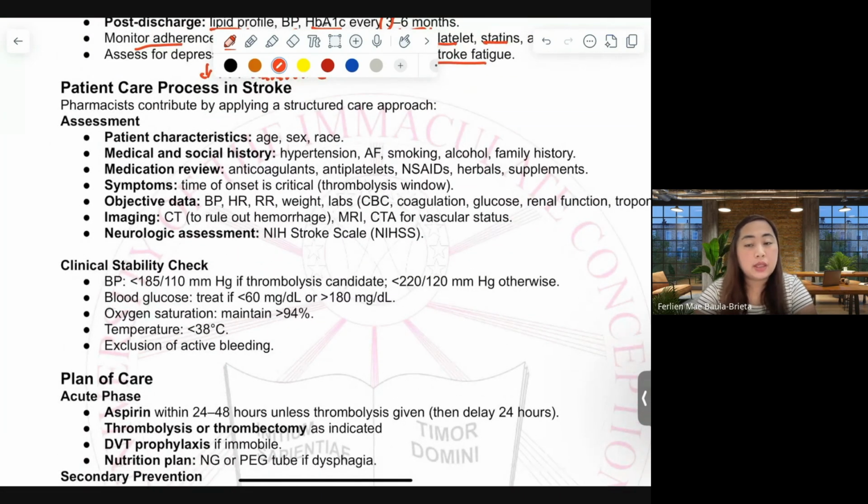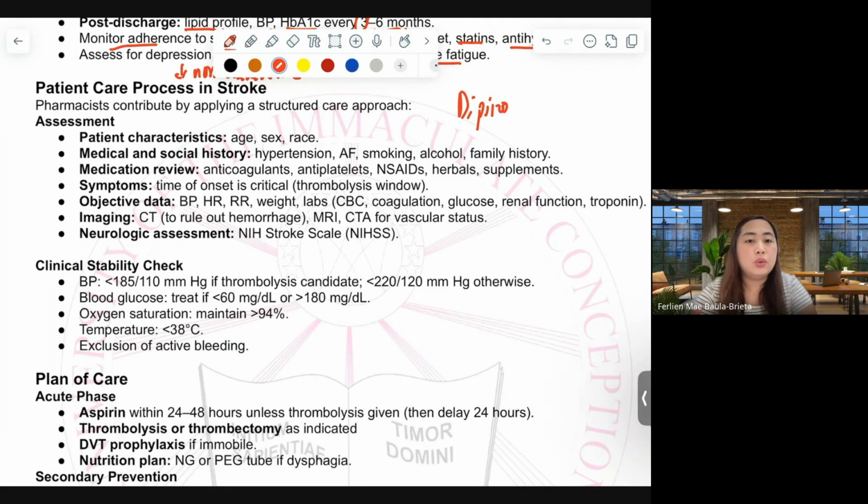As pharmacists and future clinical pharmacists, we have to make sure that our care process in stroke is in order. I have included this, from the Bureau, so that we will have an idea on how to manage or craft a recommendation.